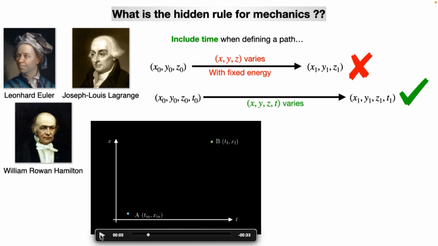Since I cannot visualize a 3-dimensional or 4-dimensional object in this animation, I will only assume that the movement is in 1D along the x-axis. And then the other axis is time. So instead of having 3-dimensional space and 1-dimensional time, just for the sake of the presentation, I have only the x-axis and the time axis.